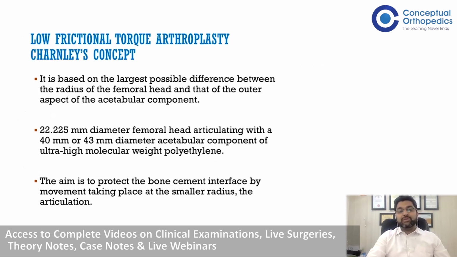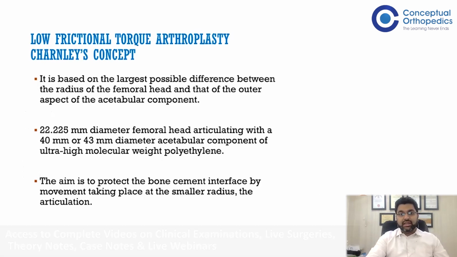So the concept of low friction torque arthroplasty is to combine a small femoral head of size 22.225 with the biggest possible acetabular component, which is normally 40 or 43 millimeters diameter acetabular component of ultra high molecular weight polyethylene. So by this sort of combination, the friction is least, so the wear will be less.